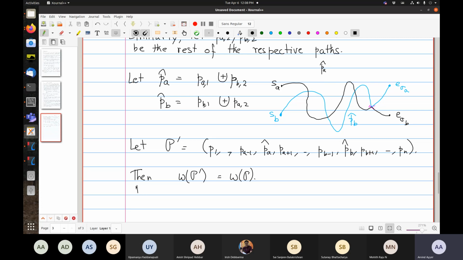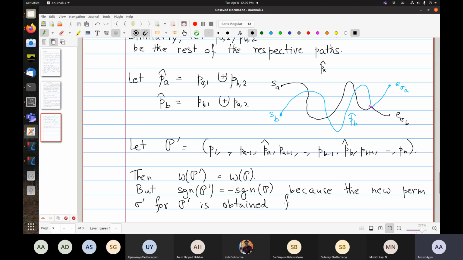What about the sign of P prime? The sign of P prime is minus the sign of P, because the new permutation sigma prime for P prime is obtained from sigma by a transposition.